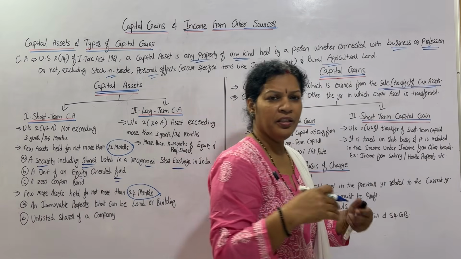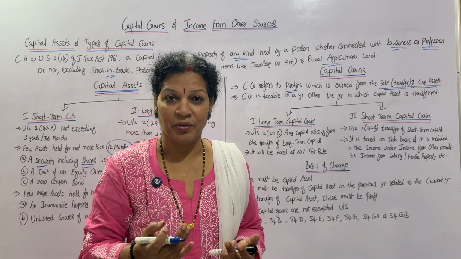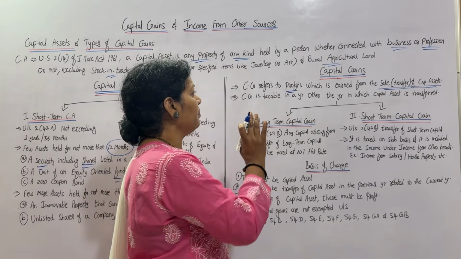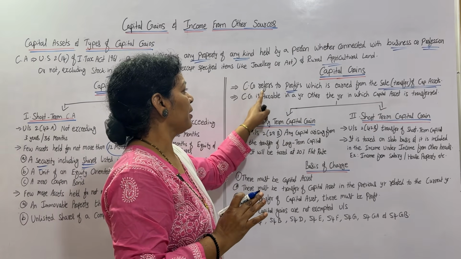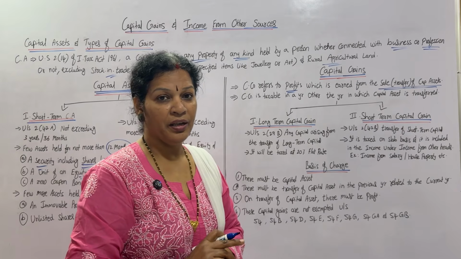Whenever you sell any capital asset and get any gain, whatever gain you are getting, that is capital gain.